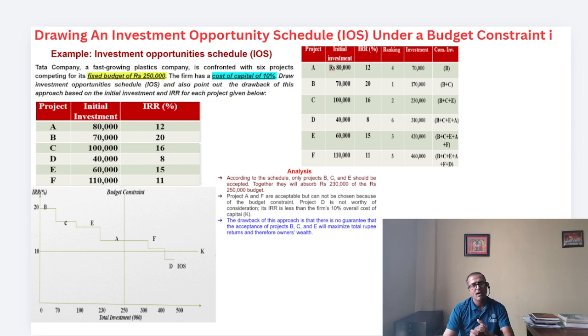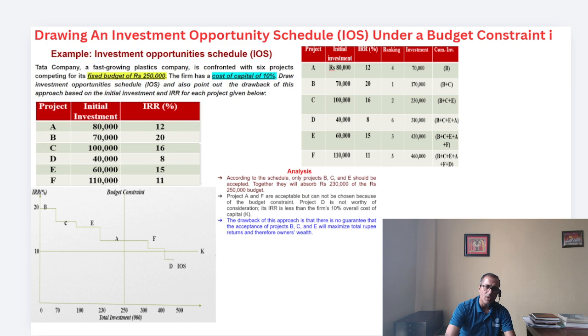But the point is how we could draw this investment opportunities schedule based on the given information. Again, look at the term: on the y-axis we have the internal rate of return, and on the x-axis we have the total investment, and this is our cost of capital. So the cost of capital, K, is 10%. When we draw this line, this line is called IOS, that is the investment opportunities schedule.